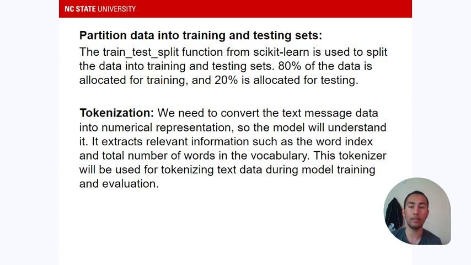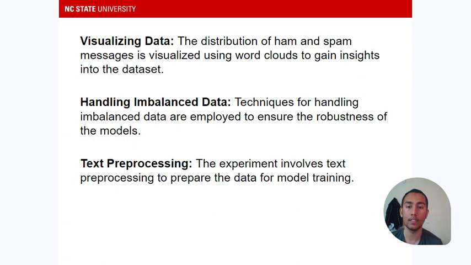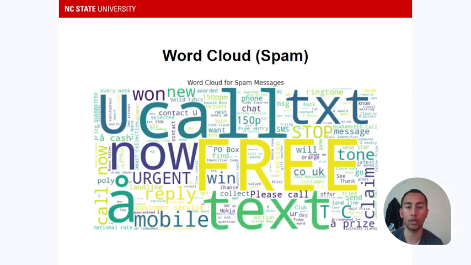So initially we'll be tokenizing all the words that we have in messages. Initially we did some data visualization, that is, what are the most common words that are present in spam messages and in ham messages, and if the dataset is balanced or not balanced. And we also did some text pre-processing before our model training.